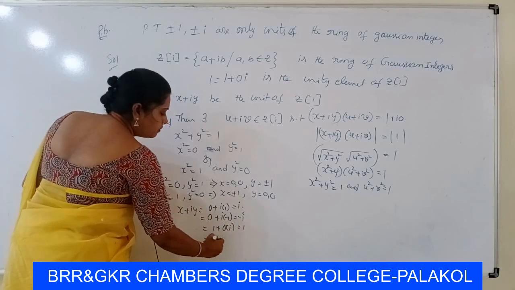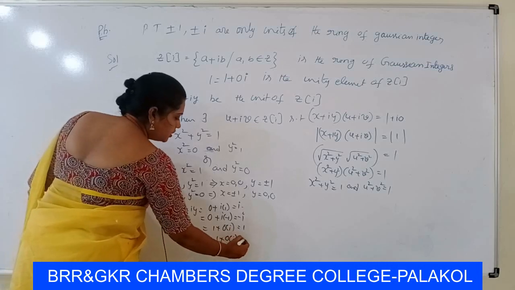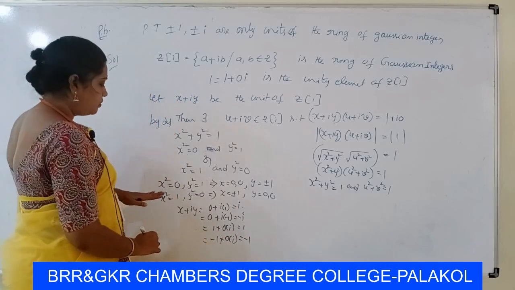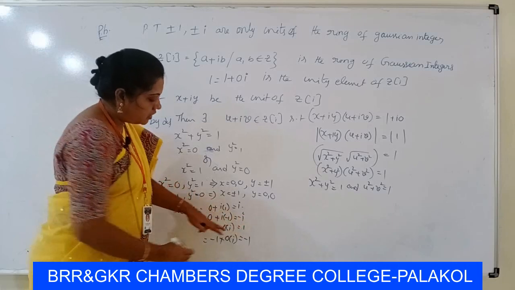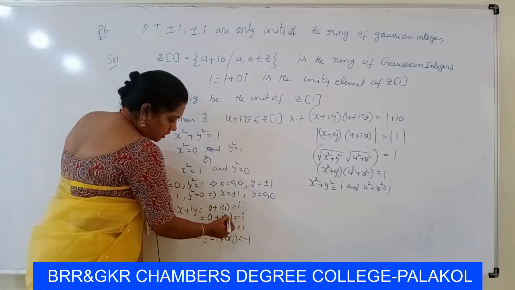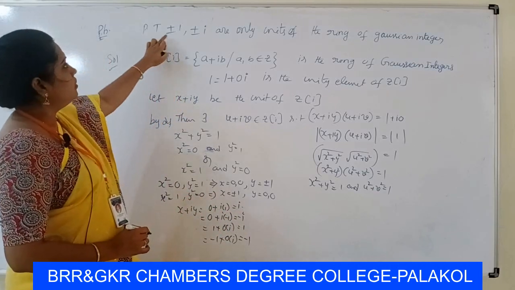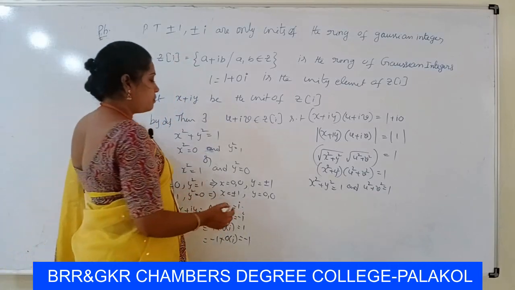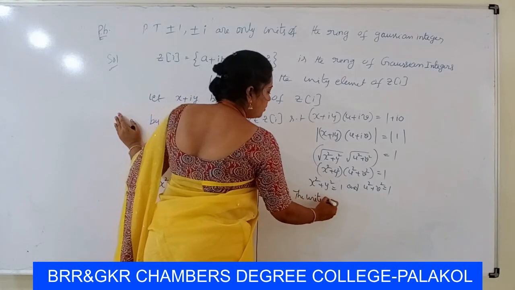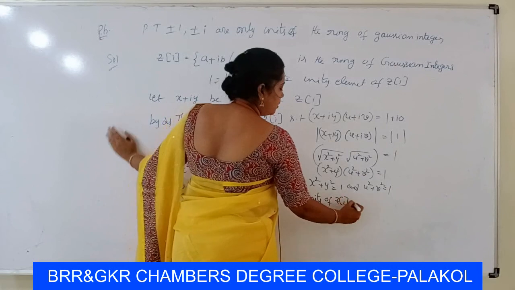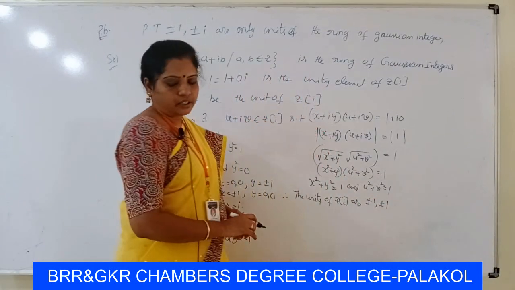Next, minus 1 plus 0 into i, equal to minus 1. So the possible values of x plus iy are i, minus i, 1, minus 1. Therefore the units of Z[i] are plus or minus 1, plus or minus i.